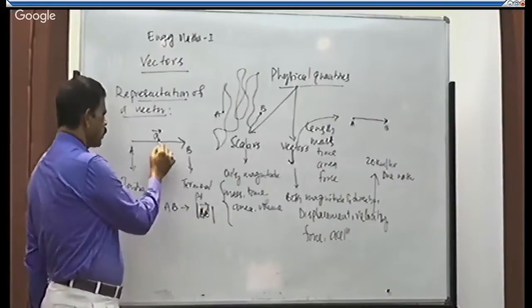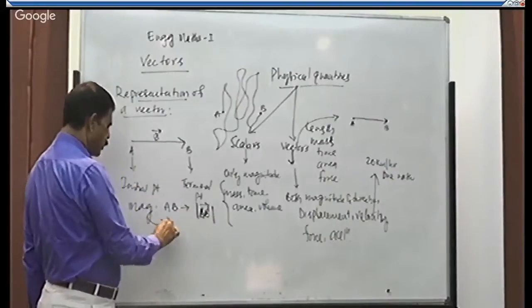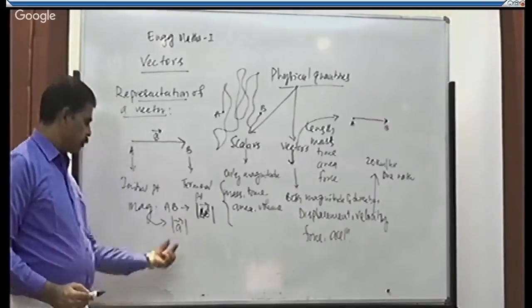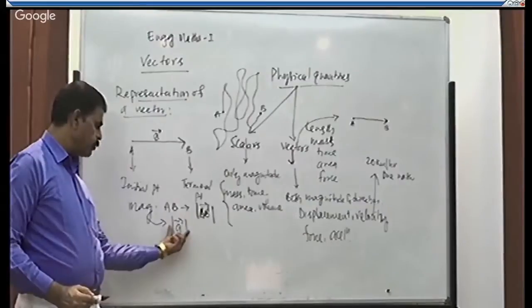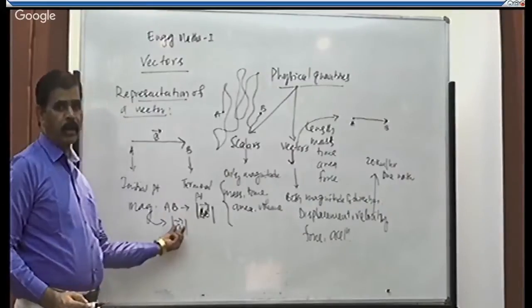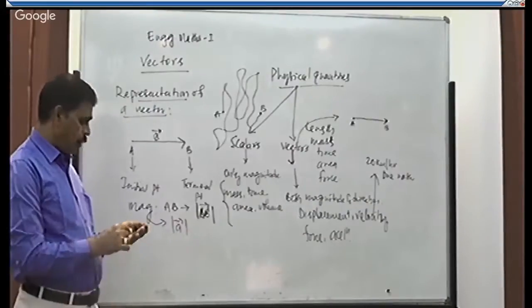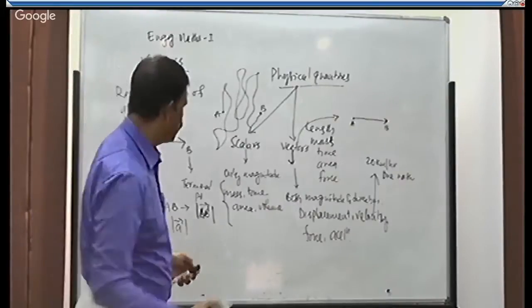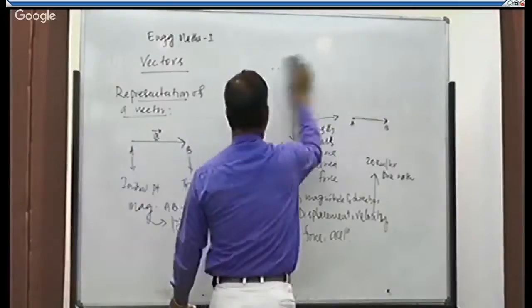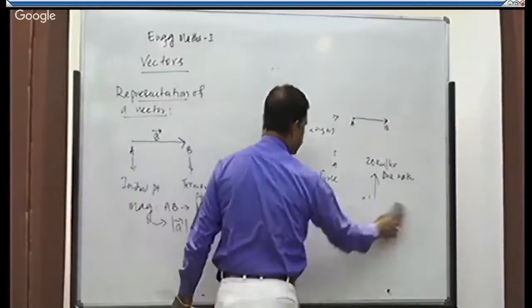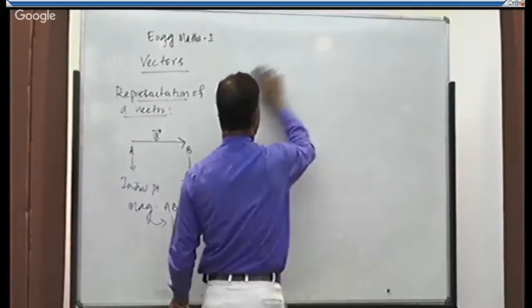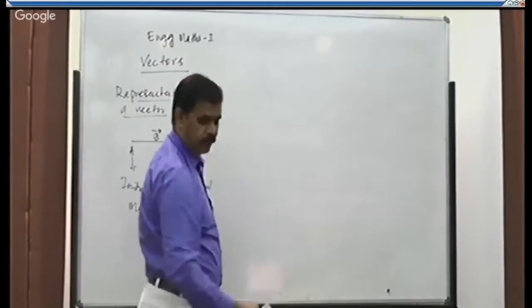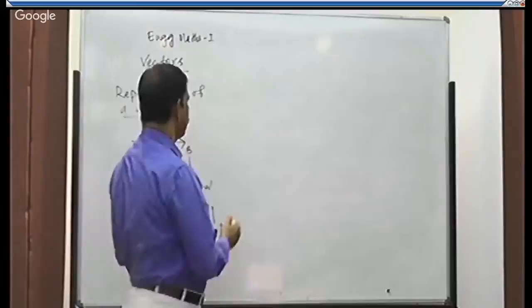Therefore, the magnitude of vector A can also be denoted like this. This is read as magnitude of vector A. This is the representation of a vector, right? Next, let us discuss what the types of vectors are. We have different types of vectors. Let us define them one by one.